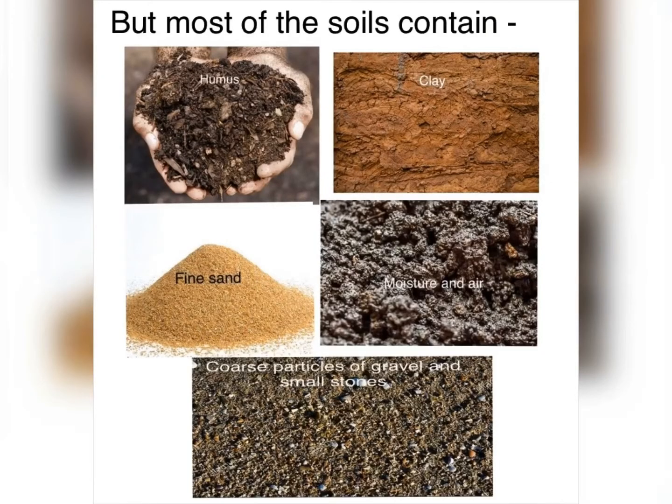But most of the soil contains humus, clay, fine sand, moisture and air, coarse particles of gravel and small stones. What is humus? When dead animals and plants decay in the soil, they form humus. Clay is a type of soil. Sand is also a type of soil. Coarse particles of gravel are big and small pieces of stones. Moisture and air. Okay children, these are the common things that soil contains.